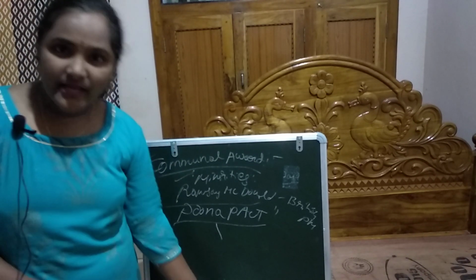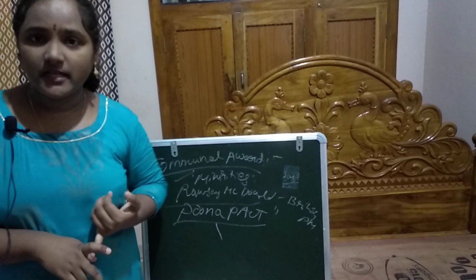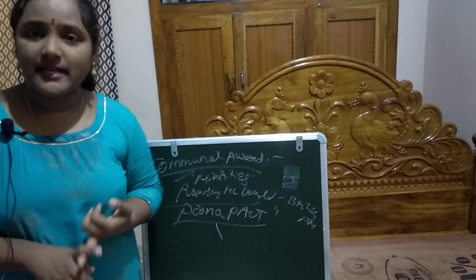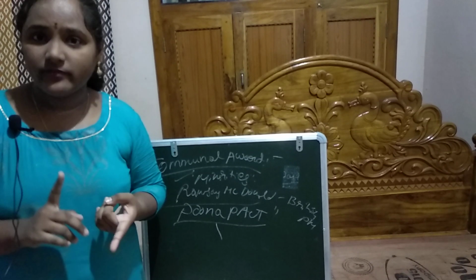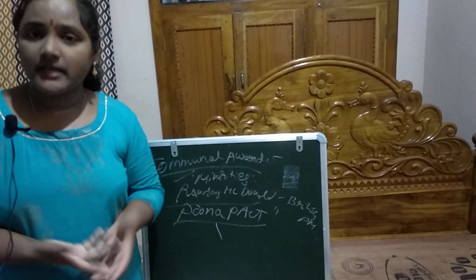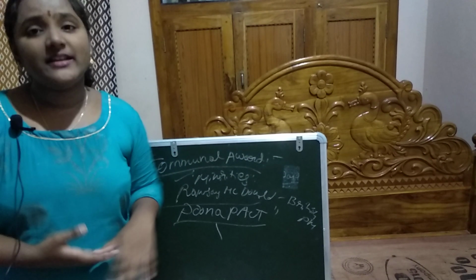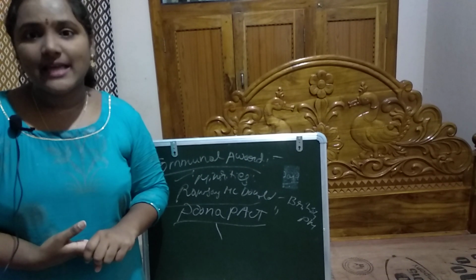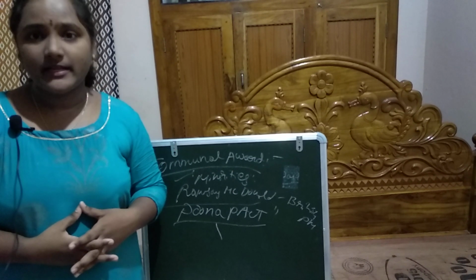Okay, in today's session we have discussed the Government of India Act 1858, Indian Councils Act of 1861, Indian Councils Act of 1892, Indian Councils Act of 1909, Government of India Act 1919, the Simon Commission and the Communal Award. In the next session we will discuss the Government of India Act 1935 and the Indian Independence Act of 1947.